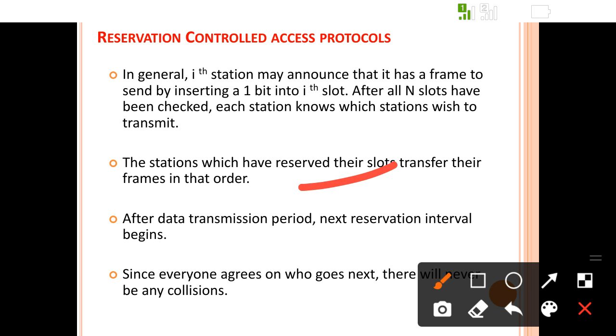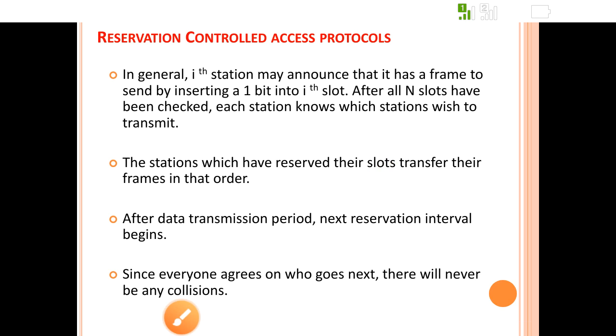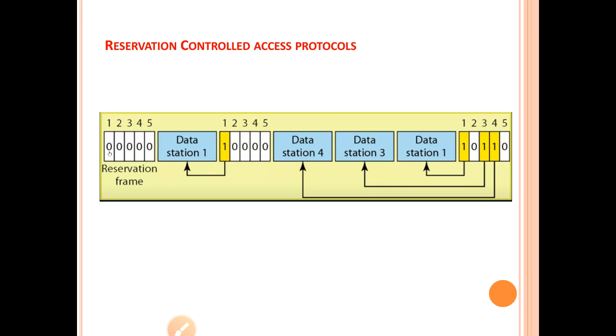After the data transmission period, the next reservation interval begins. Means when the data transmission of the previous one is finished, then the next reservation will be done. Since everyone agrees on who goes next, there will never be any collision.